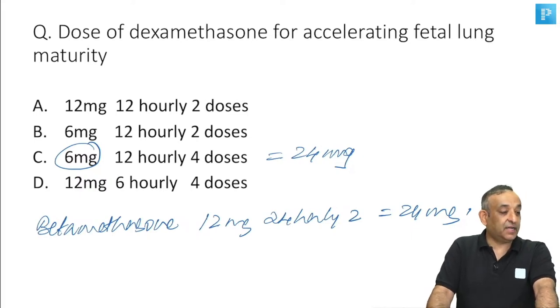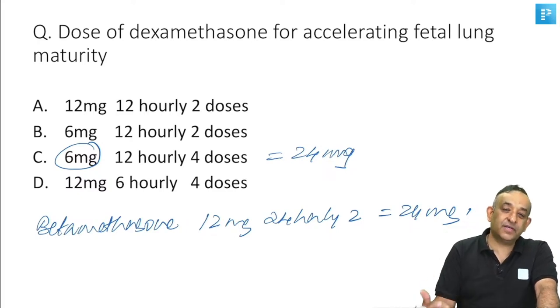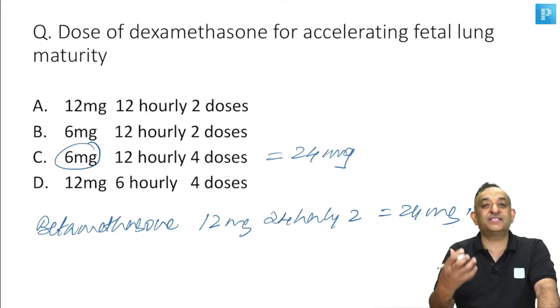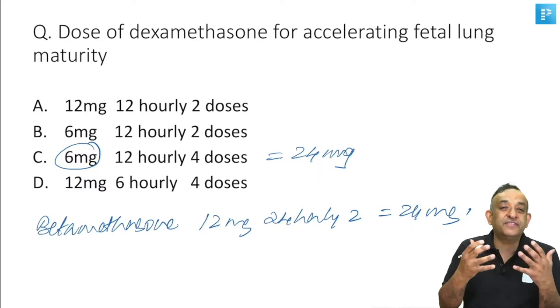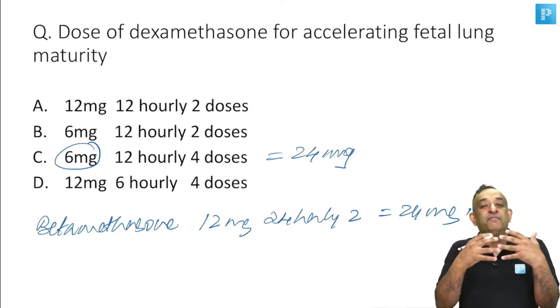Surfactant. Yes, it increases surfactant. How? You give the steroids to the mother, the steroids go to the baby. What is surfactant? Surfactant is fats. Fats are what reduce the surface tension. To have a mature lung is to have fats on the lung.